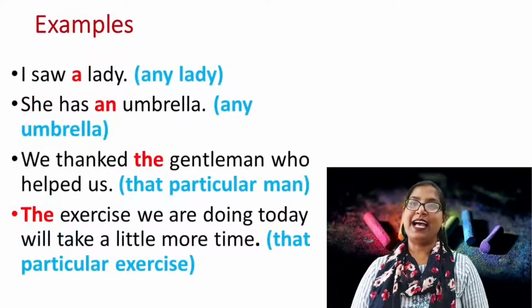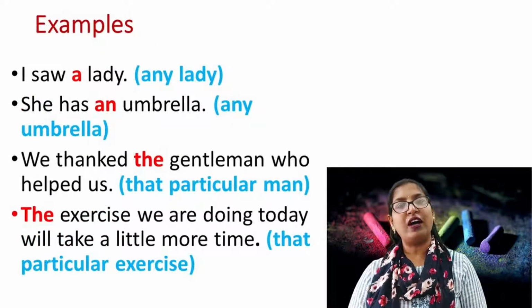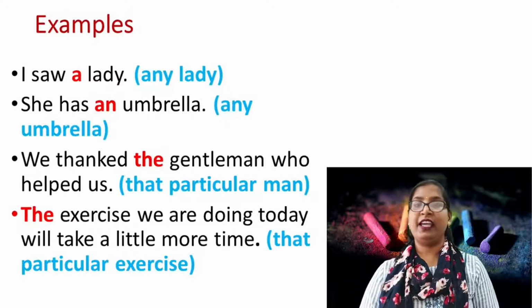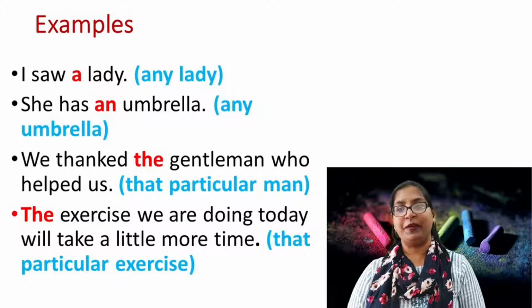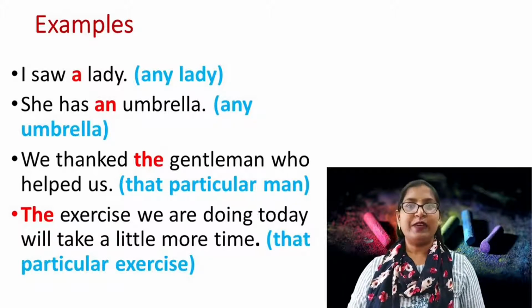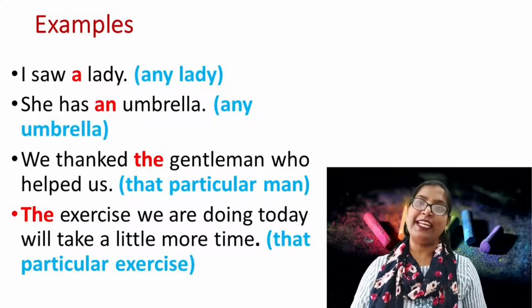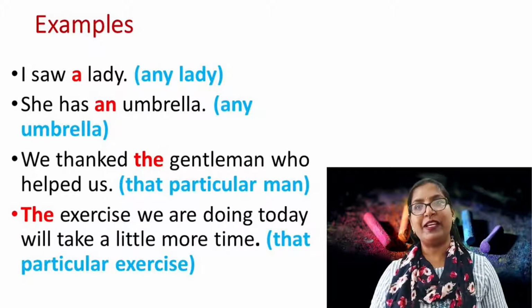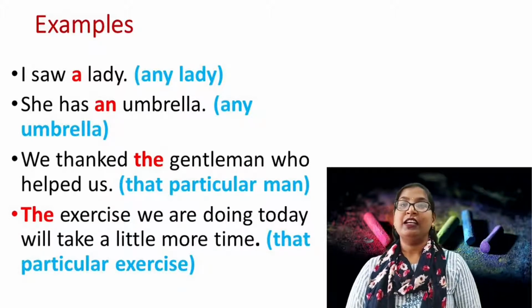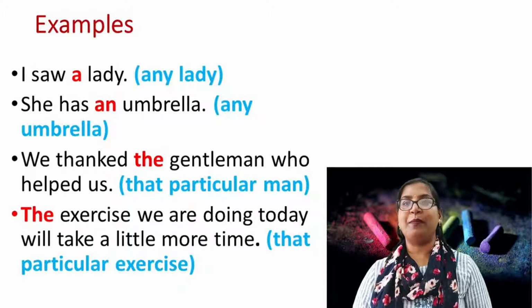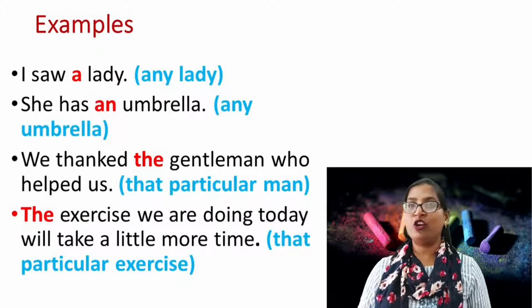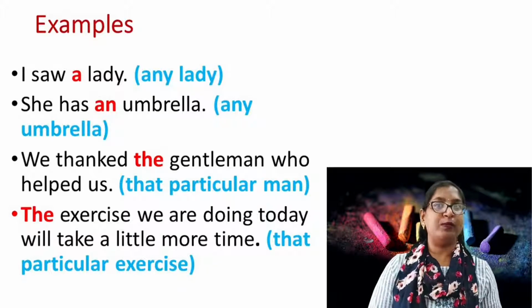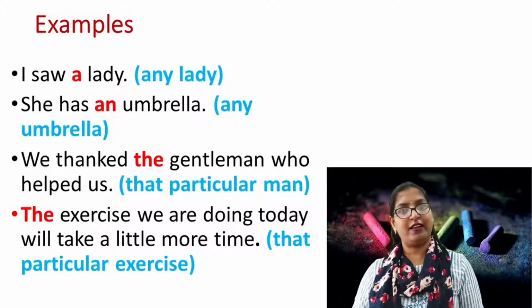Let's see the examples. I saw a lady. Here, what is the article? The article is a. So, it means we are talking about any lady. Clear? It can be any lady. Now, she has an umbrella. It means any umbrella. We are not talking about any particular person, place or thing.